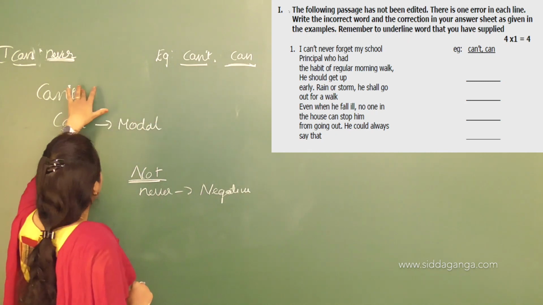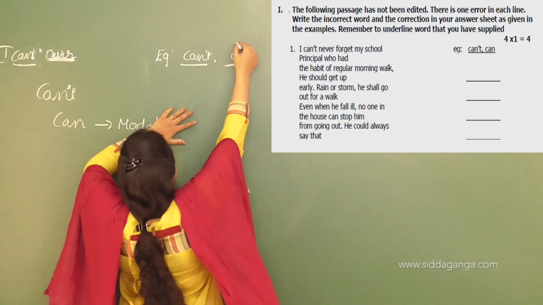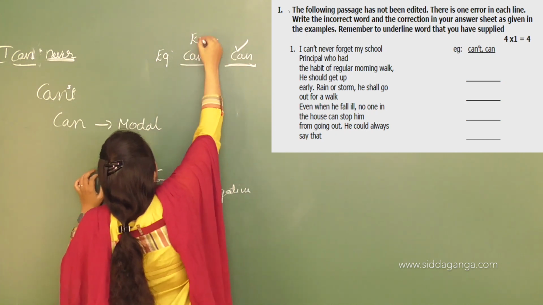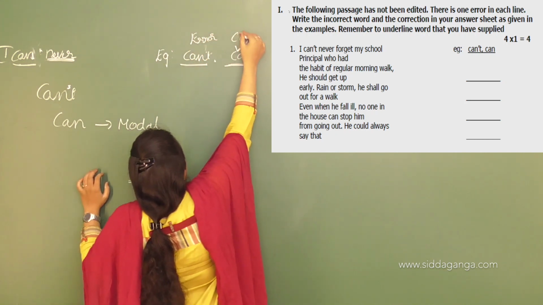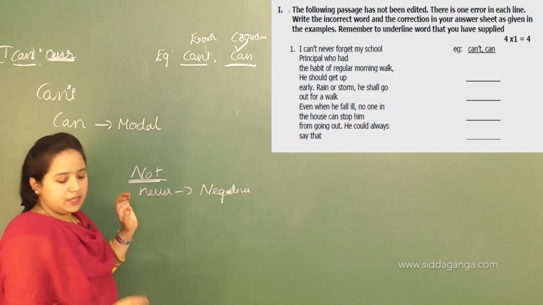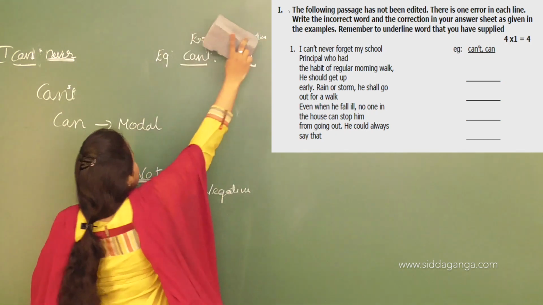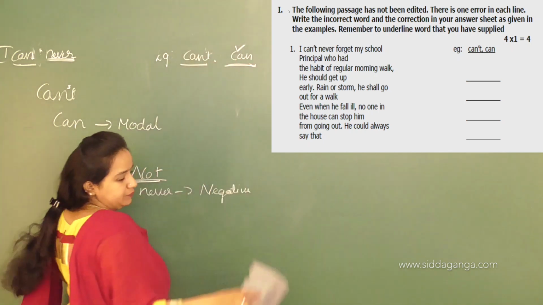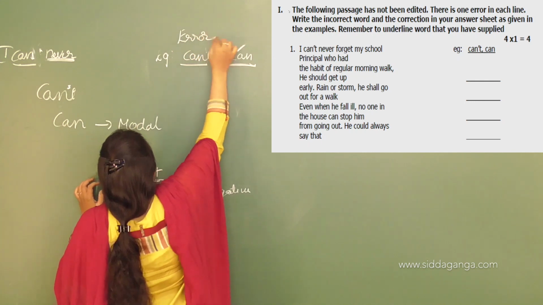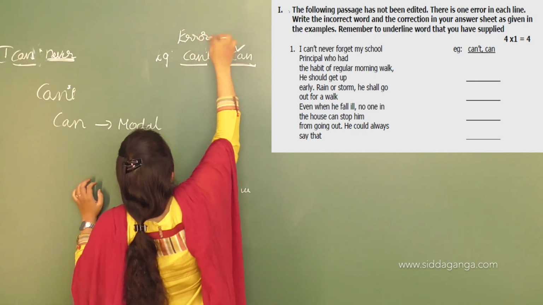That's why the right answer here is can. So this is the error and here is the correction.